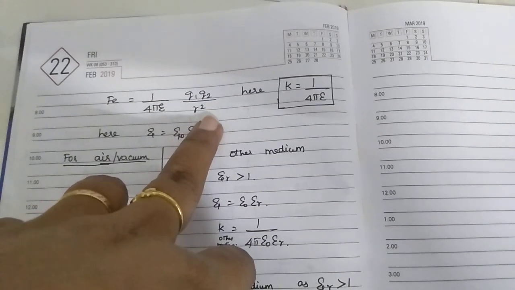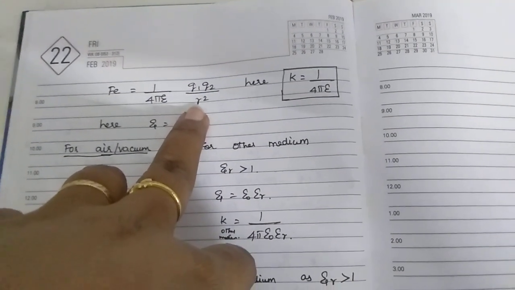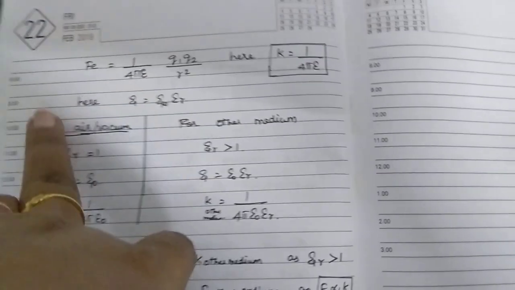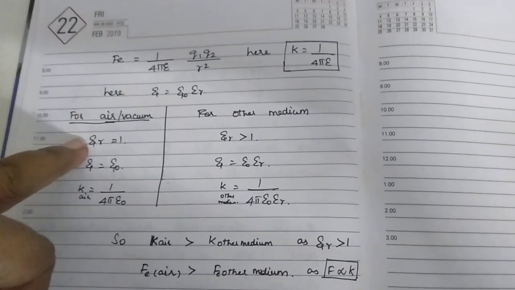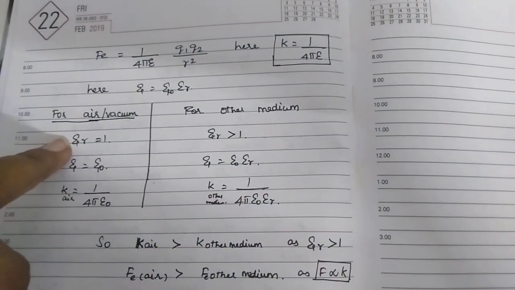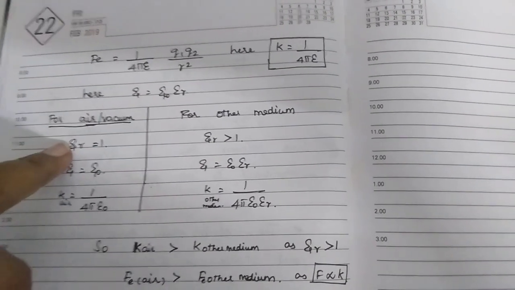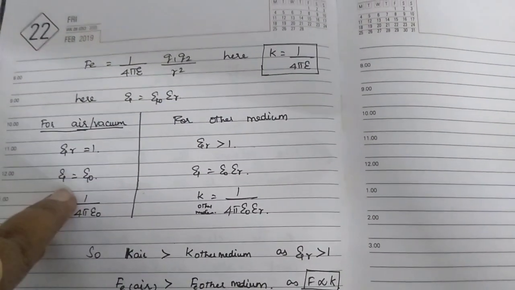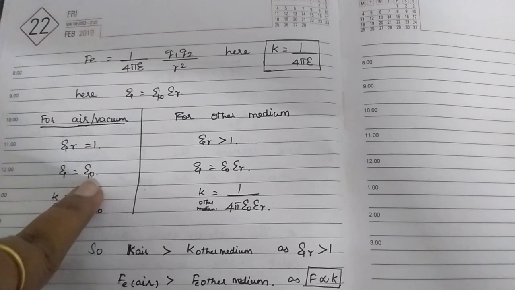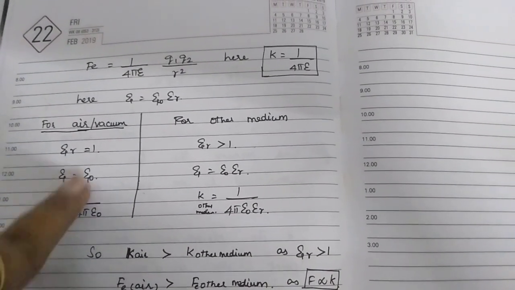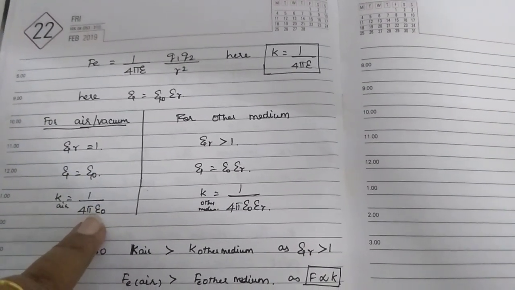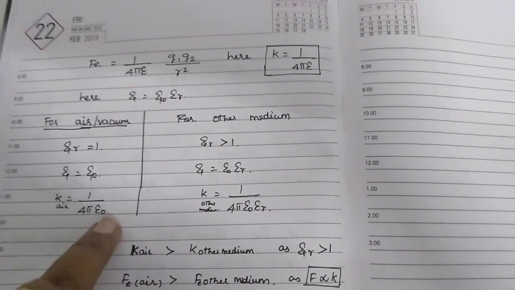Q1 and Q2 are the two charges and r is the distance between them. For air or vacuum epsilon r is equal to 1, so epsilon becomes epsilon naught. Then K air is equal to 1 by 4 pi epsilon naught, because epsilon r is 1.